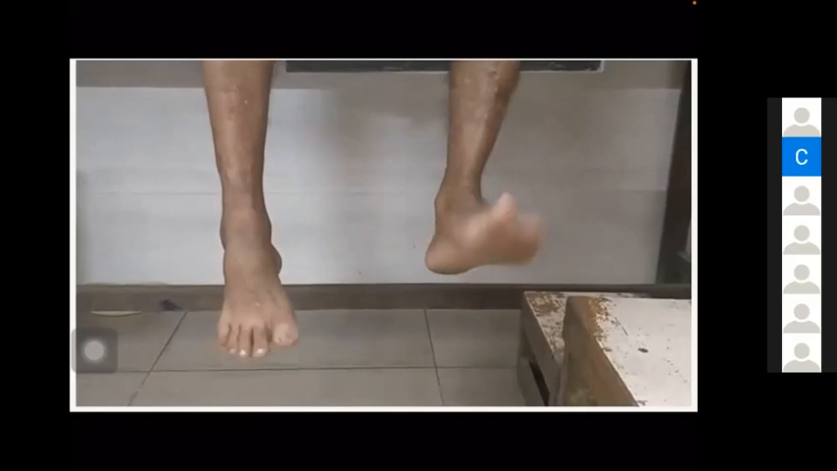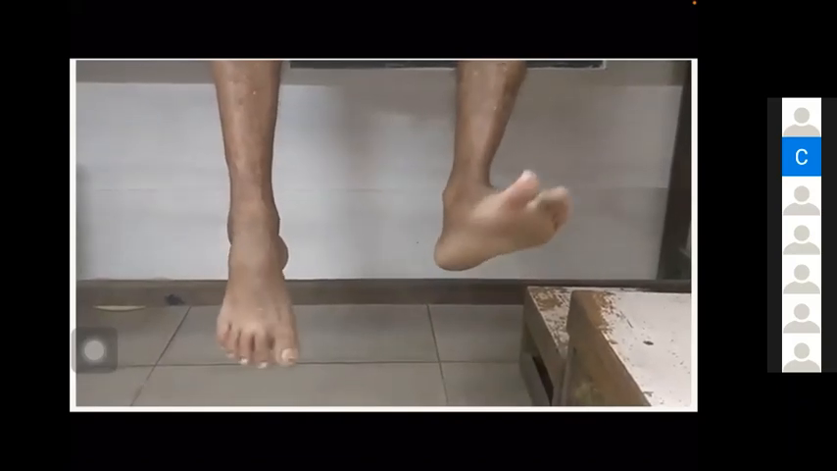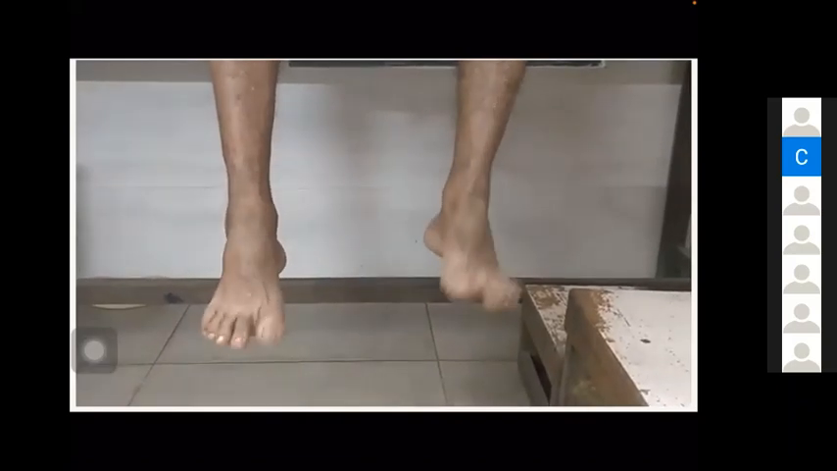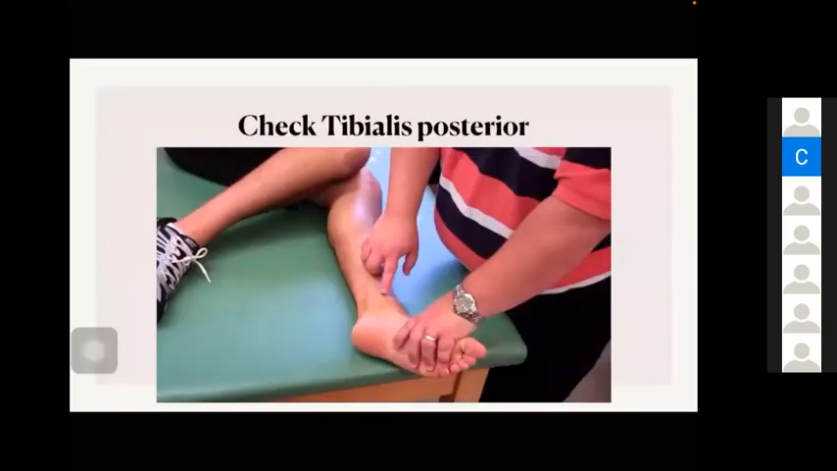So just a video showing on the other side he is able to flex and invert, but he is not able to dorsiflex and invert. So always check if you get such a case in examination. In all the nerve palsies, you check the donor tendons also. That will give you additional marks. Okay. So in this case, always check tibialis posterior.